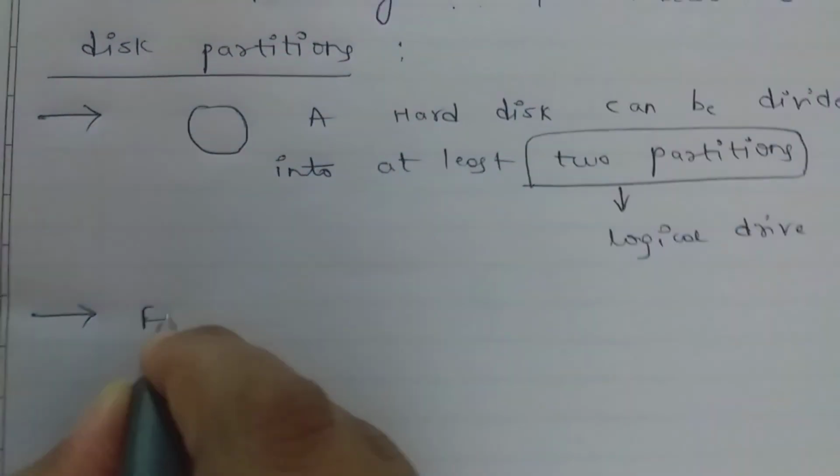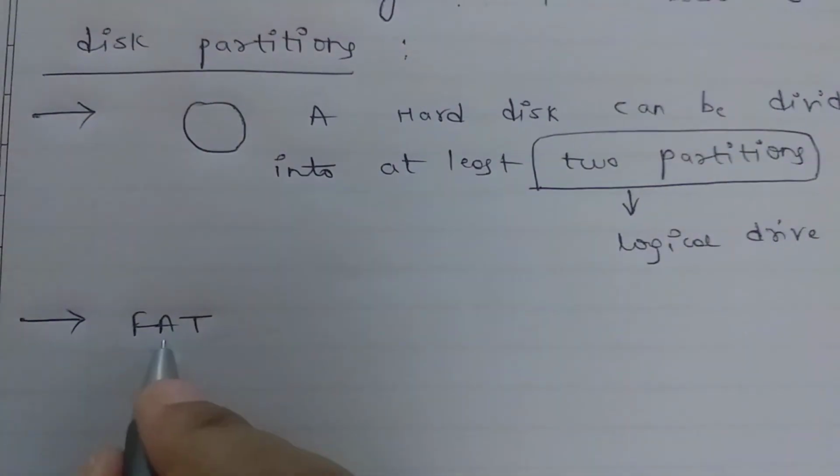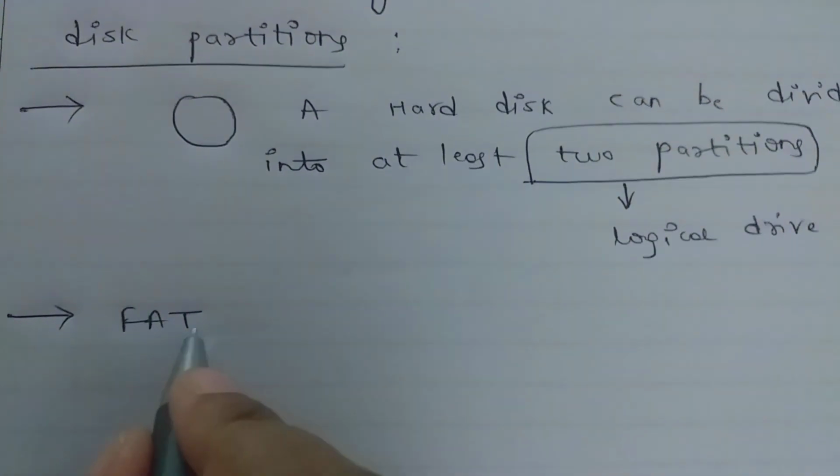And the next point, FAT means file allocation table.